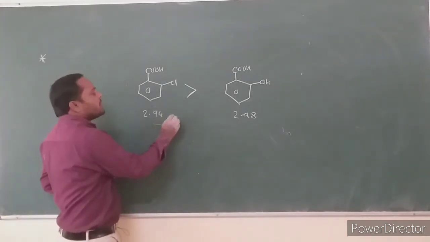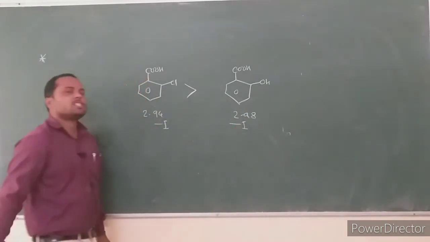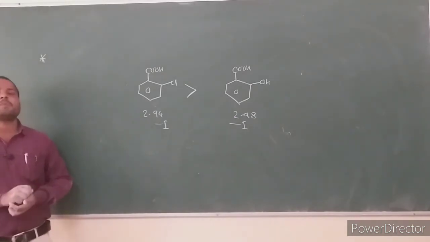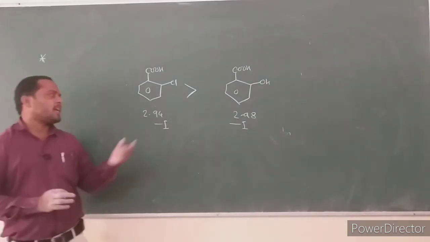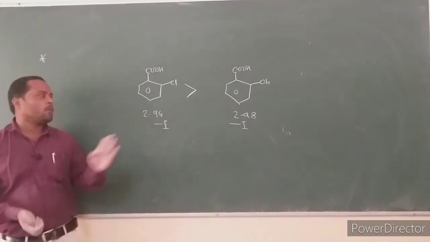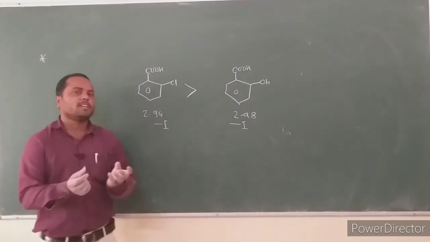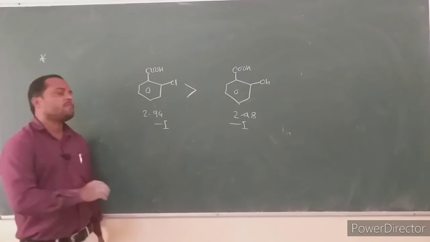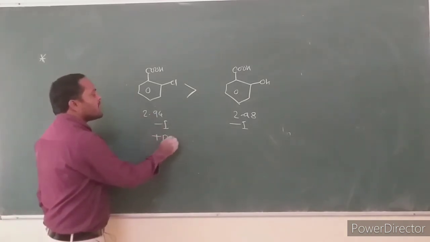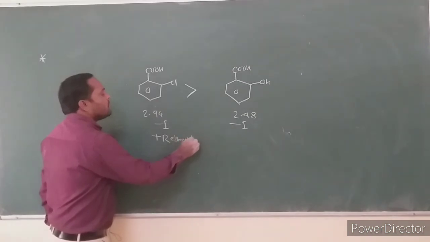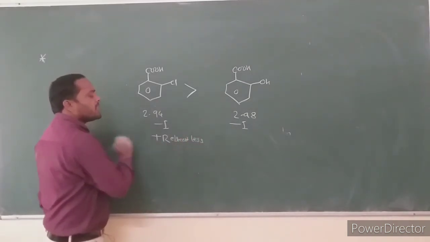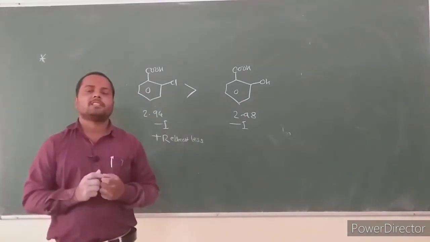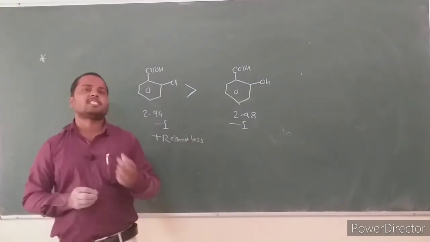Both have minus I effect. Chlorine also has minus I effect, hydroxy also has minus I effect. In both cases, minus I effect is present. The relative acid strength is generally equal, 2.94 and 2.98, a very small difference. But orthochlorobenzoic acid is stronger than orthohydroxybenzoic acid due to a less plus R effect, because for effective overlapping or resonance effect, the orbitals should be of the same size.